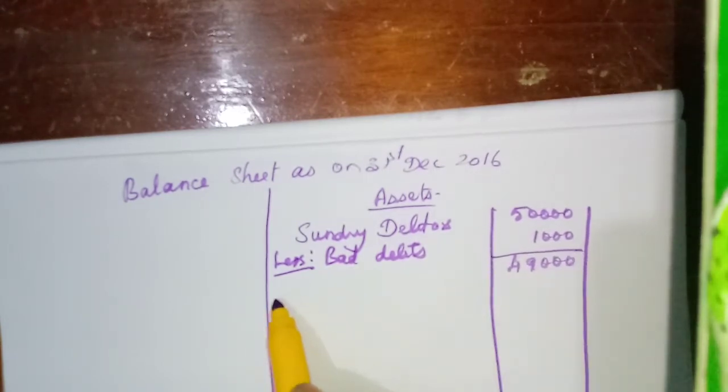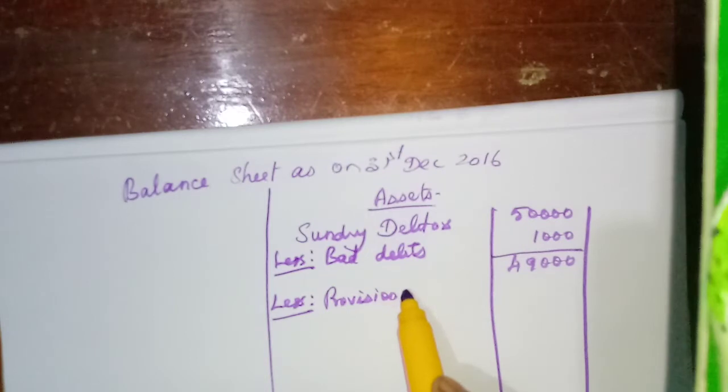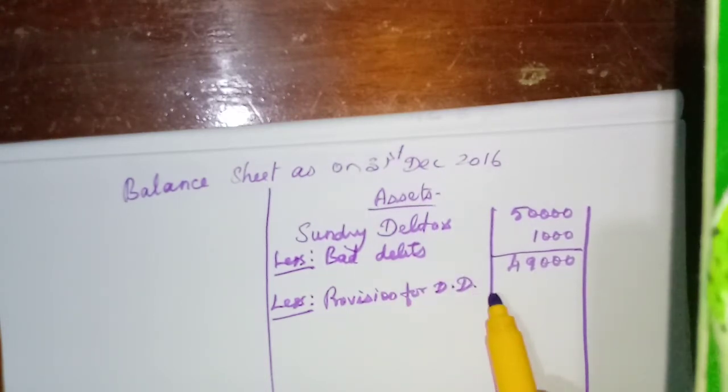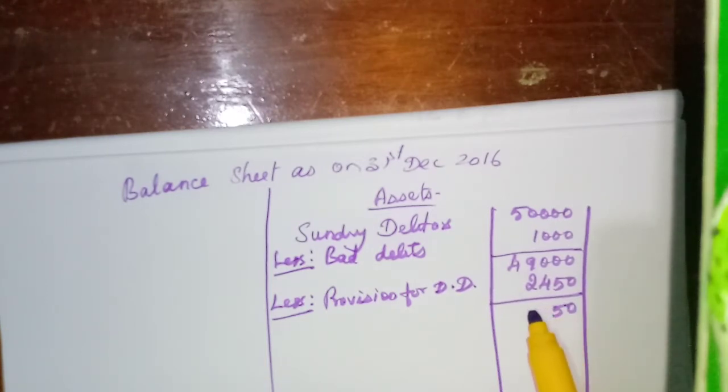From this amount we deduct the provision for doubtful debts, that one 2,450. 46,550. Then from this amount we need to deduct the provision for discount on debtors.